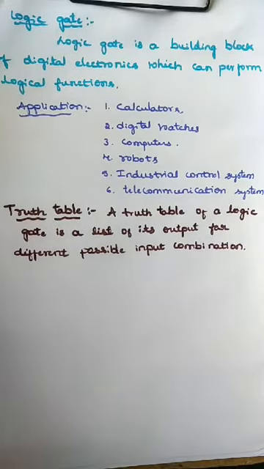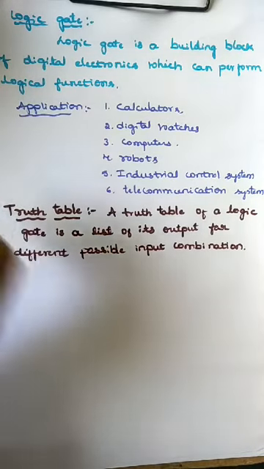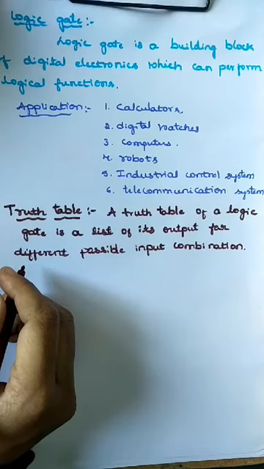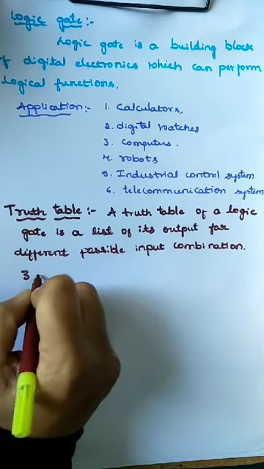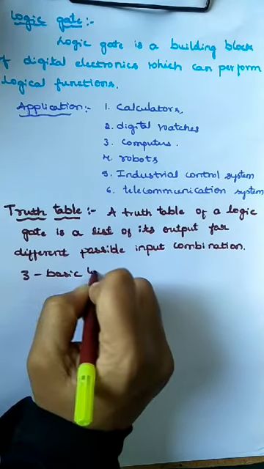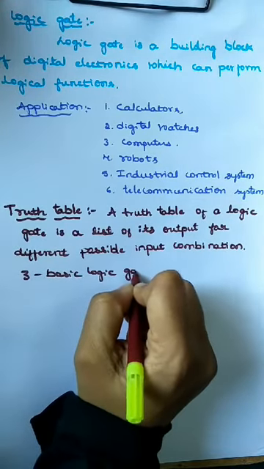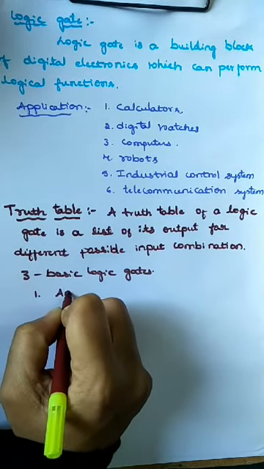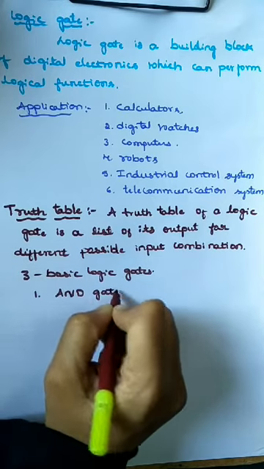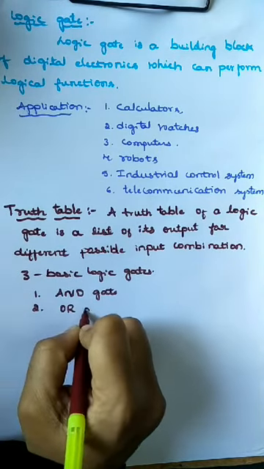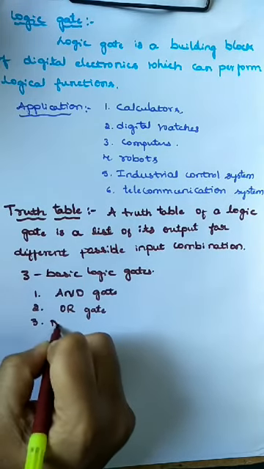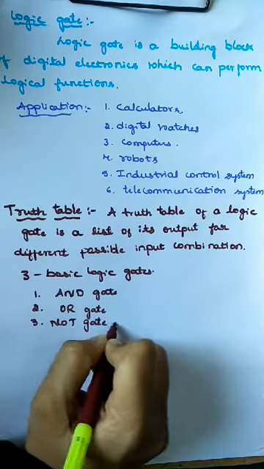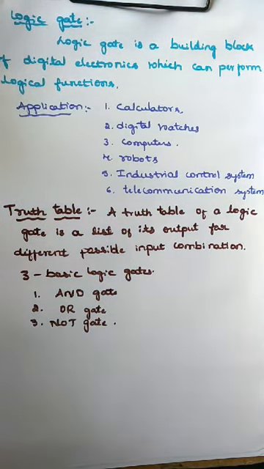A truth table of logic gates is here, the list of output. So there are three basic logic gates, namely first one AND gate, second one OR gate, third one NOT gate. Okay, so now let us study about AND gate, OR gate and NOT gate.